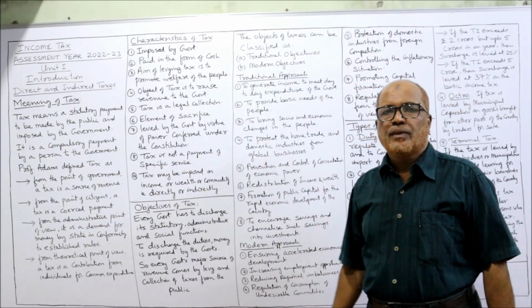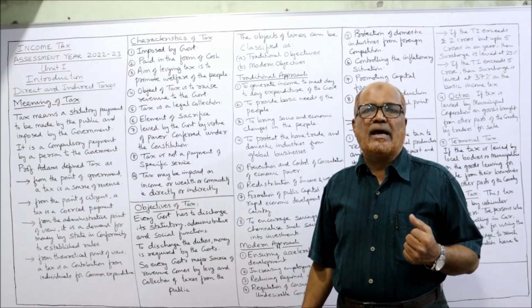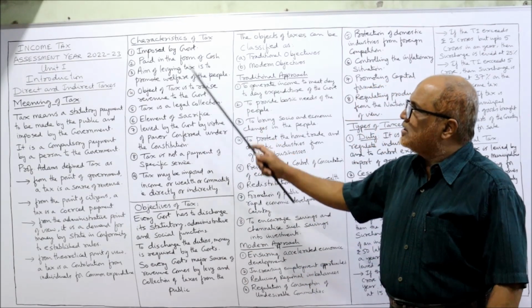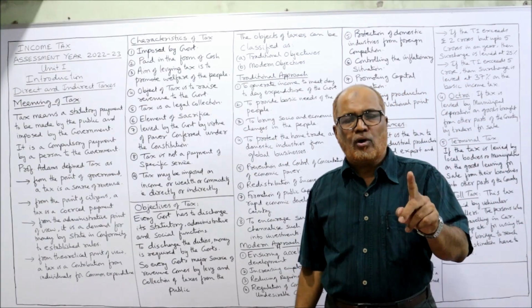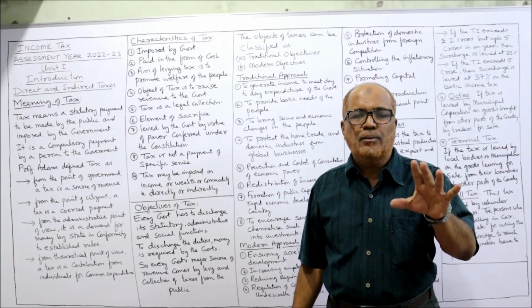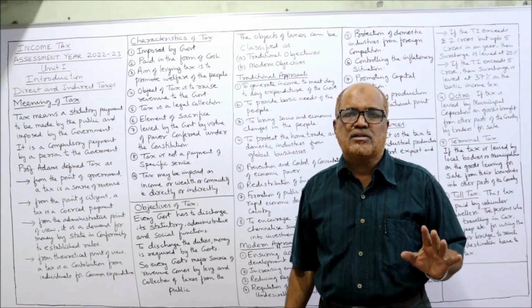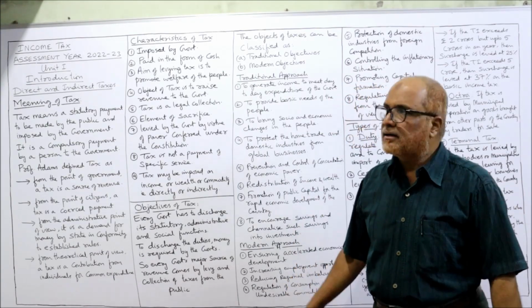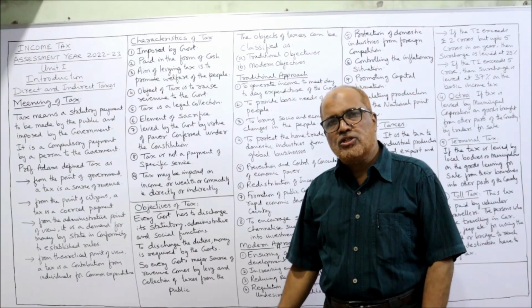Now I'm moving on to the characteristic features of tax. In examination it will be asked. So the first feature: it is imposed by the government. First of all, no other person can impose the tax except the government. In every country, the government only will impose the tax.